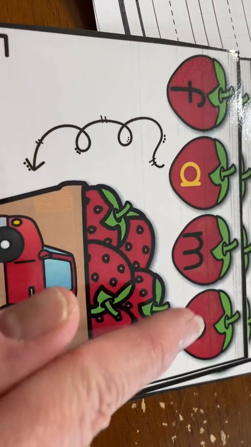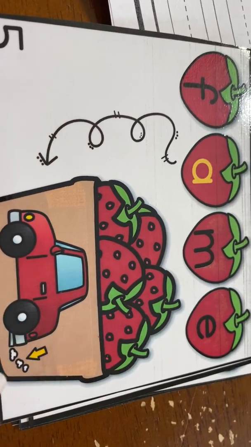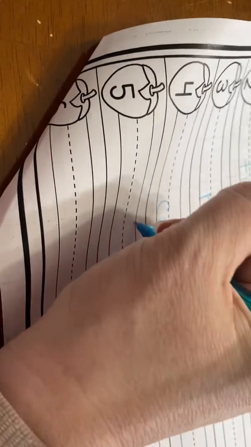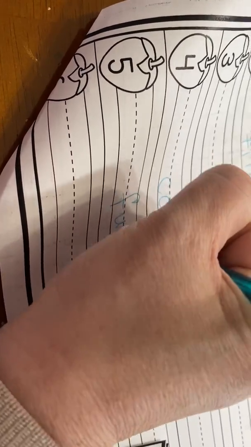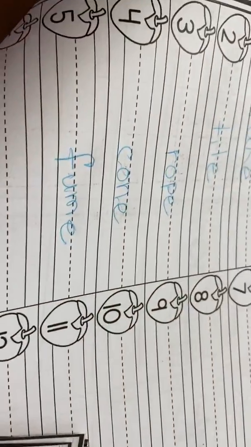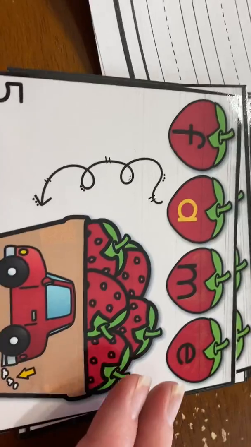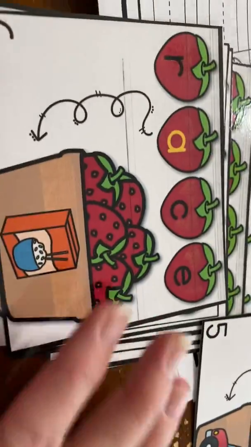Fame. We're going to change the A. We're going to change fame to fume. Fame. Fume. So the same thing, you're just changing the vowel. I'm going to tell you the other ones. Fame. Fume. Number 6 is race.